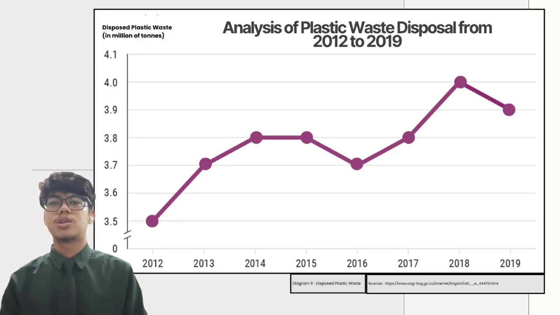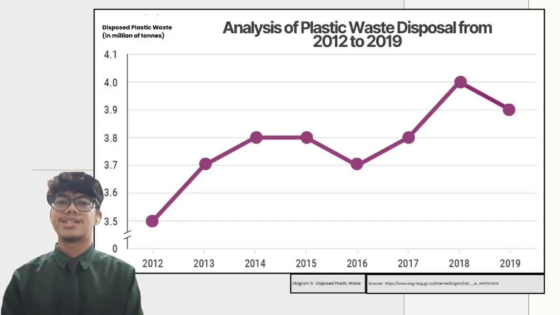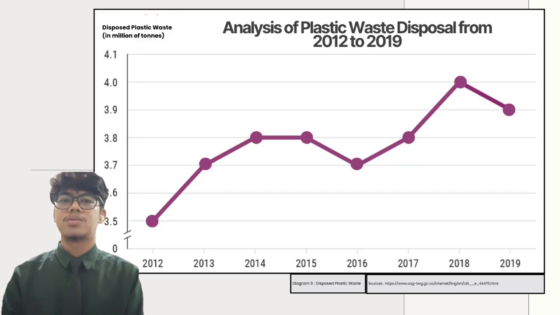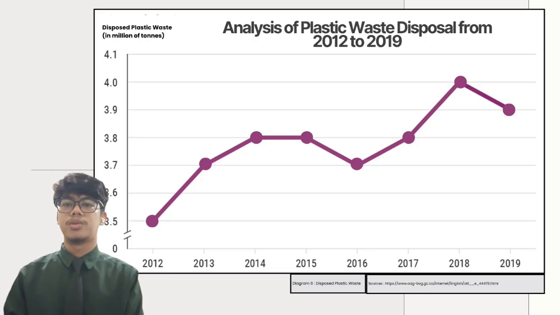However, in 2019, the amount decreased slightly to 3.9 million tons. In conclusion, the disposed plastic waste generally increased over the years, showing that plastic pollution is still a growing problem. Other than that, more action is needed to reduce plastic waste globally.